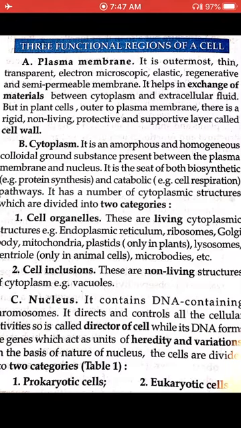Both are cells, but depending on their internal structure, what they are made up of, what sort of organelles they have, and their functioning and genetic material, all types of cells are classified into two groups, prokaryotic and eukaryotic. This we will discuss in the next slide.